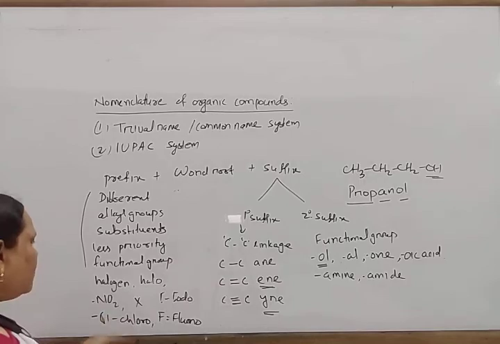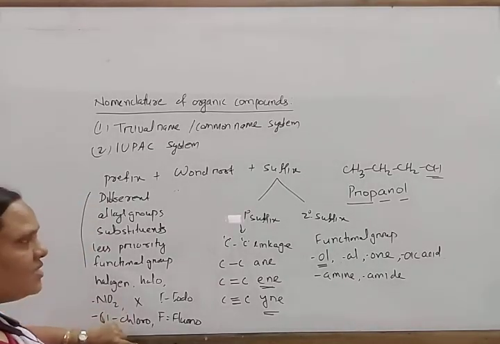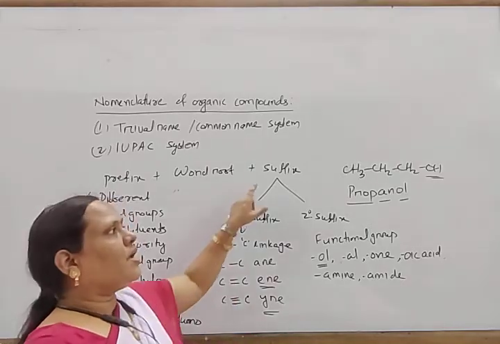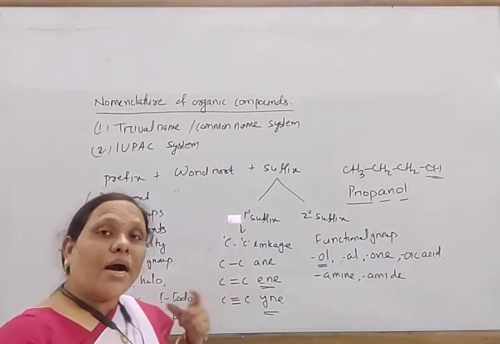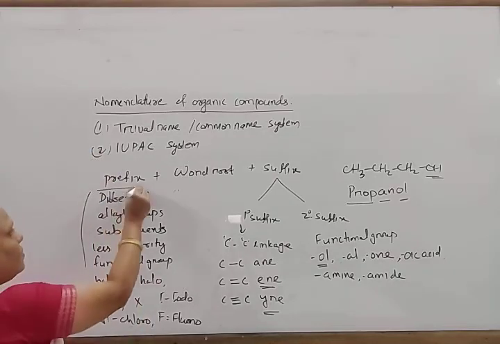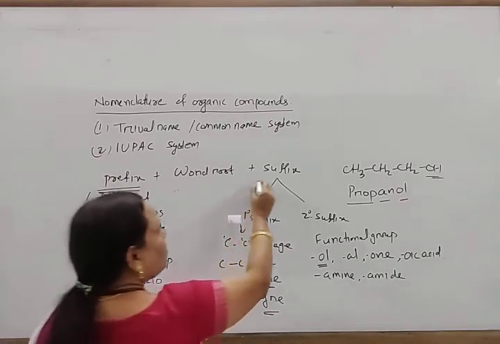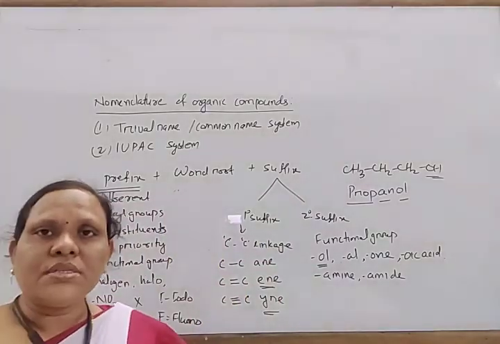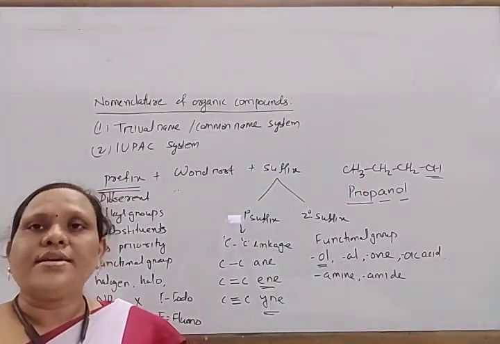So these are used as prefixes, and for the number of carbon atoms we have the word root, and this is the suffix. How to name the prefixes, the suffixes, and the compounds, we will discuss in the next class.